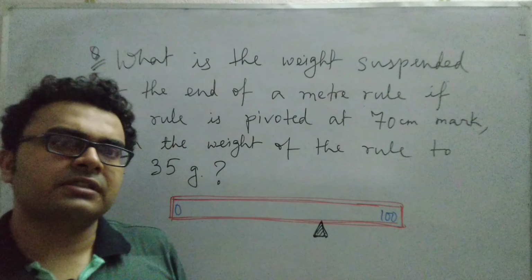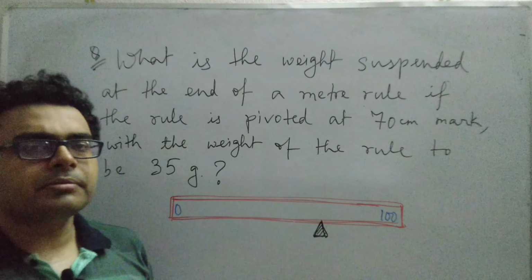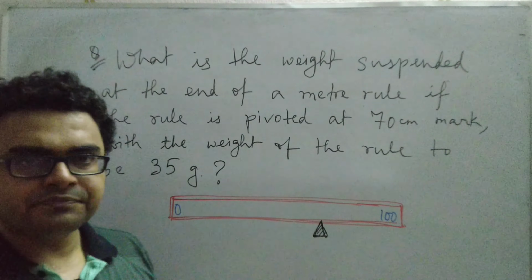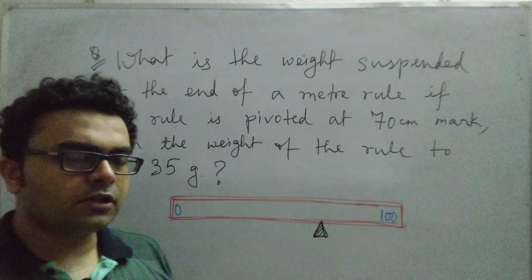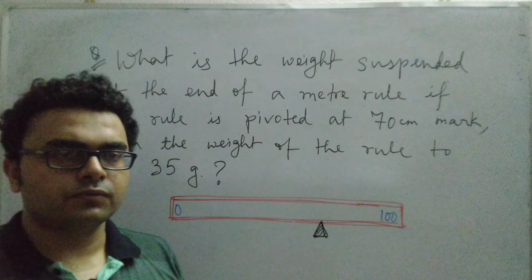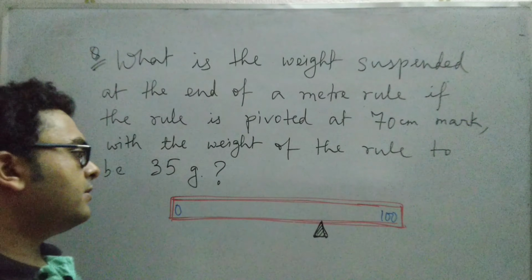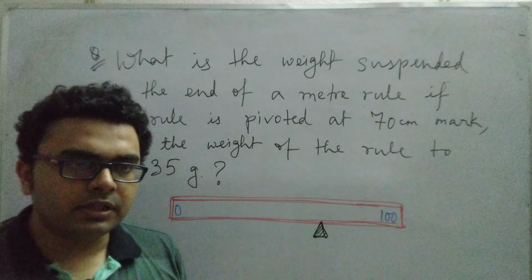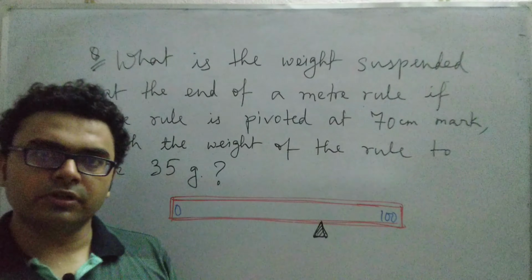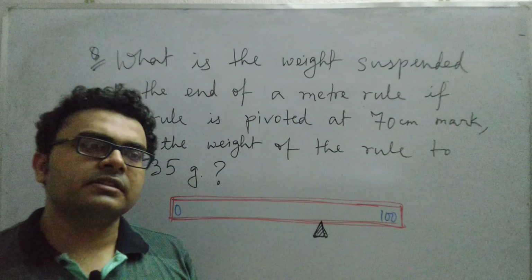Center of gravity is a point in the body through which you can consider that the whole weight of the body is acting. So that can be regarded as the center of gravity.